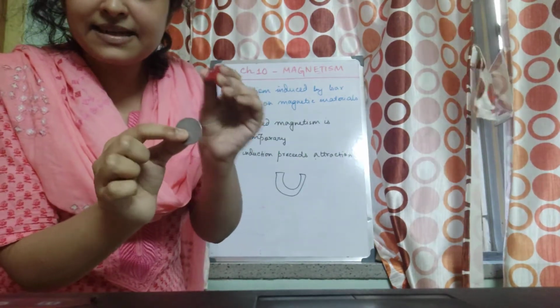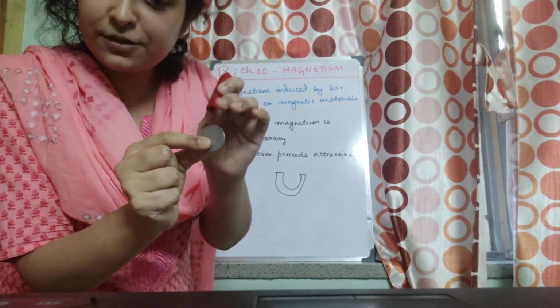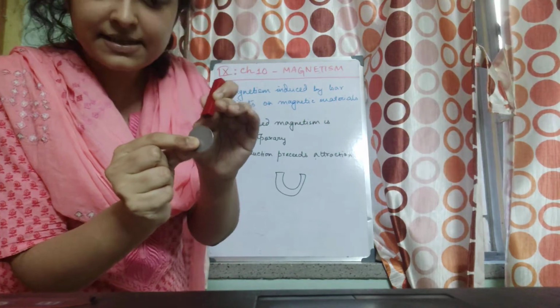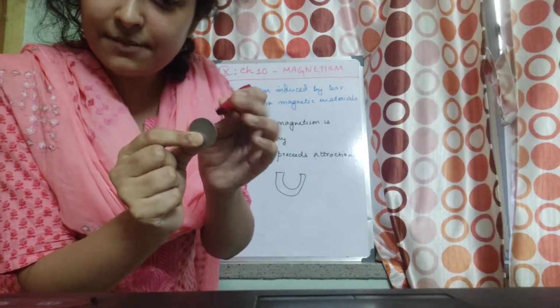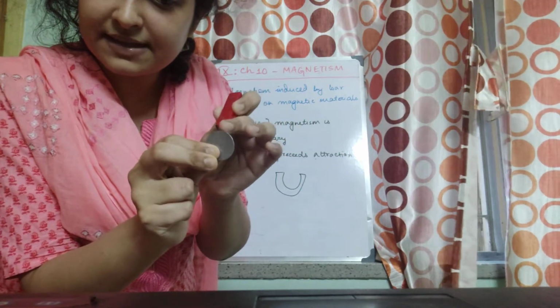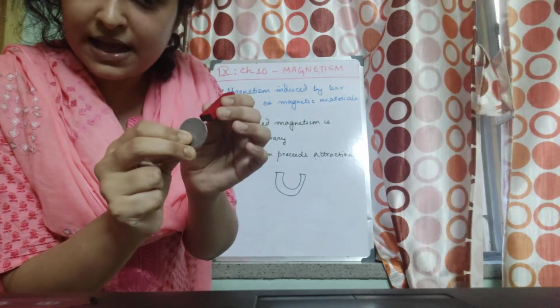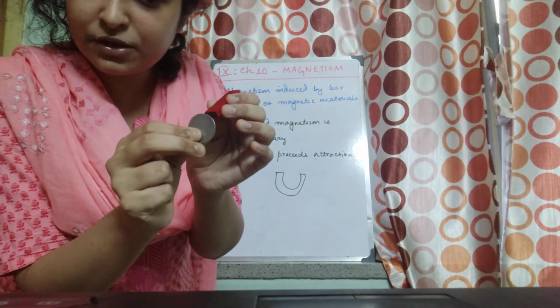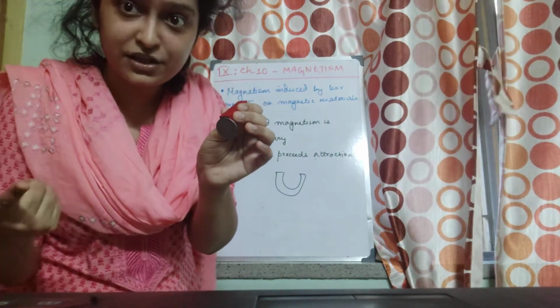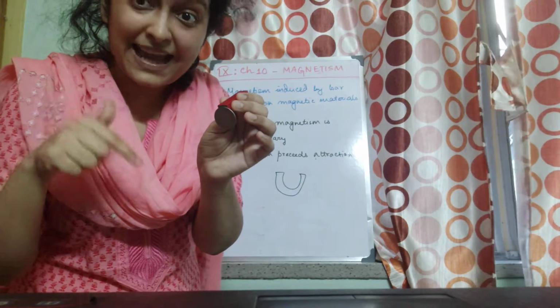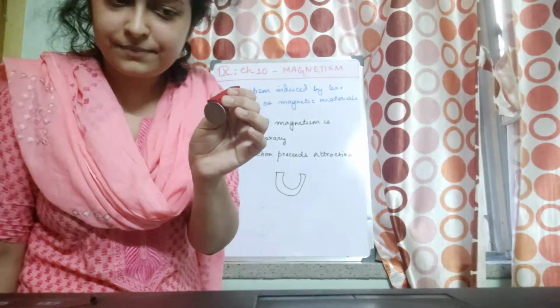This magnet induces the opposite pole first, right, on this magnetic material. Now if this is the south pole, it induces the opposite pole here, that means a north pole. That is why when I am bringing it close, it's getting attracted to it, because opposite poles attract each other and like poles repel each other.